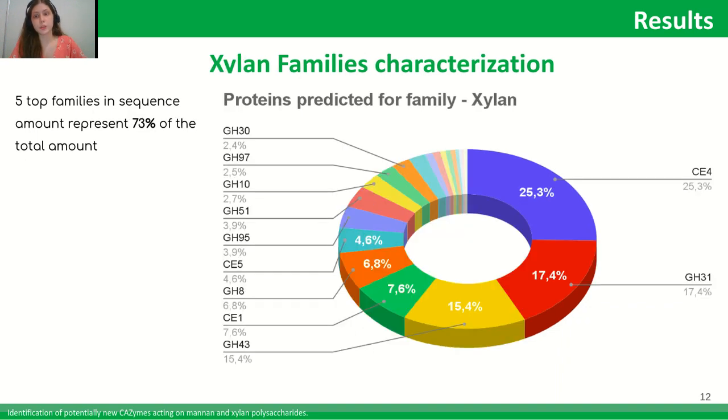For xylan, the distribution is more even, with the top five representing 73%, but some families such as CE1, CE4, GH31, and GH43 are still overrepresented in sequence amount terms.